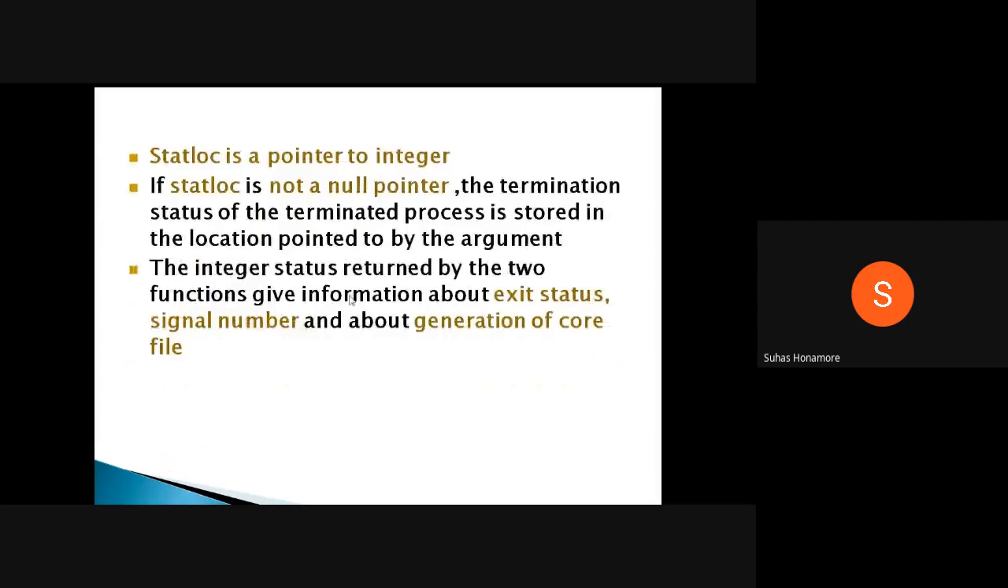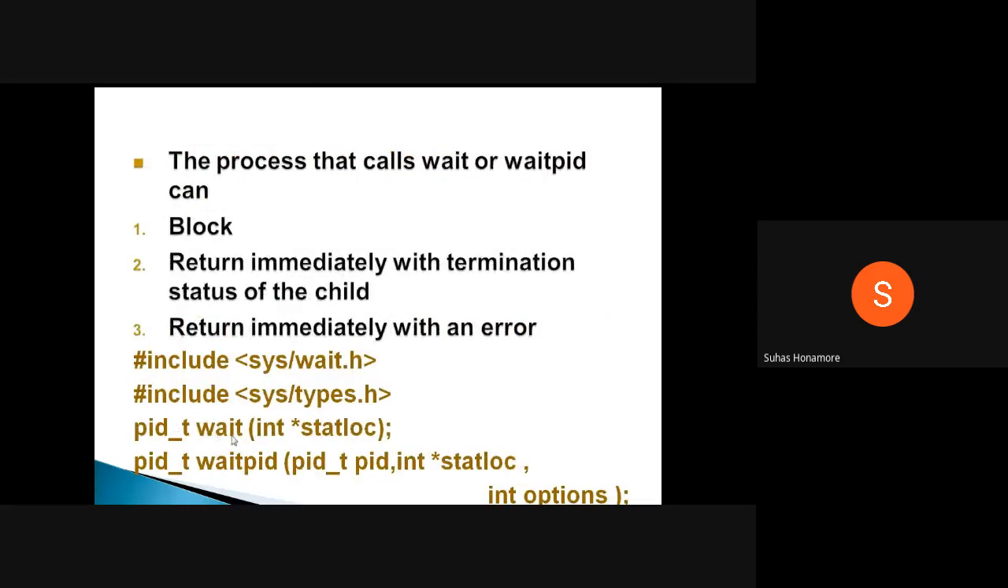This macros, okay. Any doubts with respect to wait and waitpid? We'll take one example for waitpid also. So now we take just wait, which is nothing but the parent waiting for its child to execute. Now we'll go for waitpid also. Any doubts?